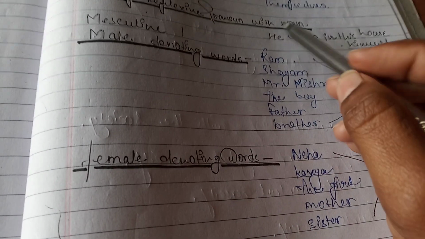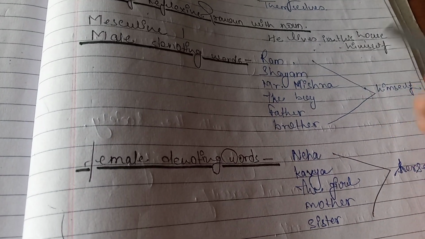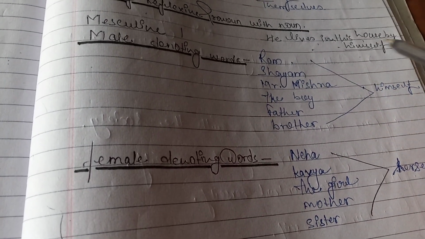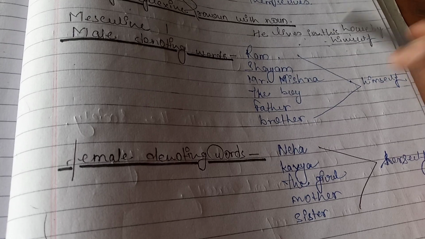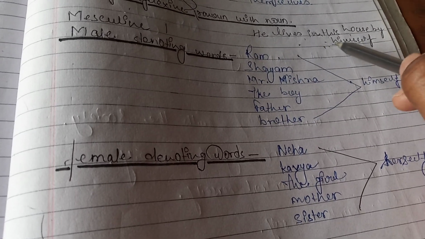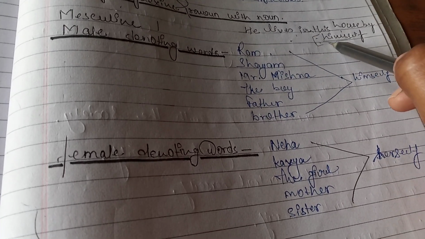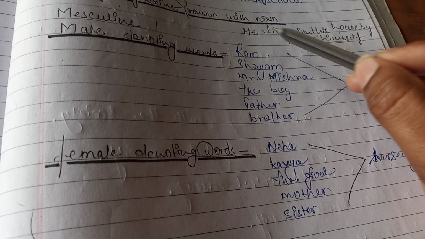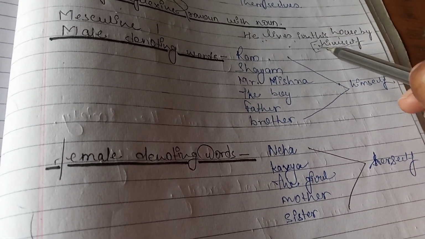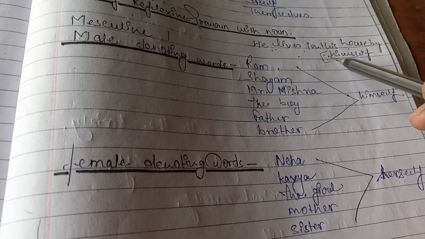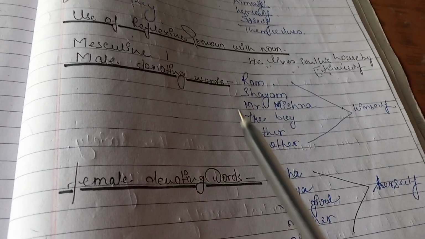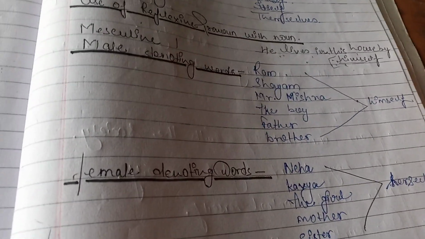Okay, if we say he lives in this house by himself, so this is emphasizing pronoun. Why emphasizing? Because he gives an emphasis to himself.